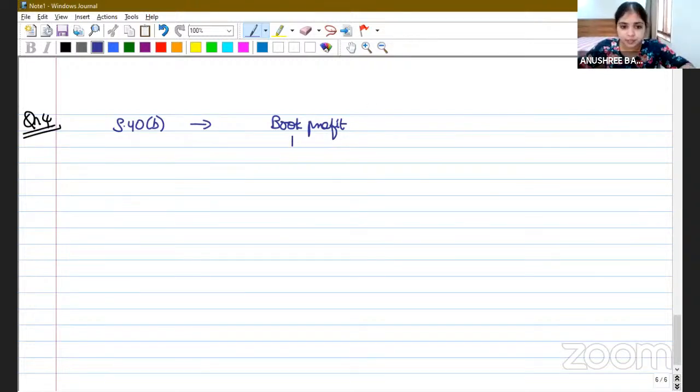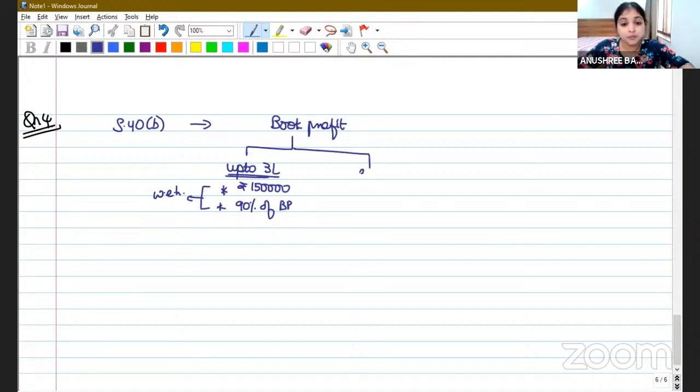If this book profit is within 3 lakhs, up to 3 lakh of the book profit, you will calculate 2 things. Number 1, rupees 1,50,000, and number 2, 90% of book profit. And out of these 2 numbers, you will pick whichever is higher. On the book profit beyond 3 lakh, you will straight away take 60% of book profit.